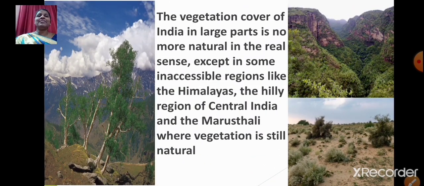The vegetation cover of India in large parts is no more natural in the real sense, except in some inaccessible regions. Inaccessible regions are the regions where it is impossible to reach, like the Himalayas, the hilly region of central India, and the Marusthali, where the vegetation is still natural. Okay, so I hope you have understood the concept, whatever we have learned today.